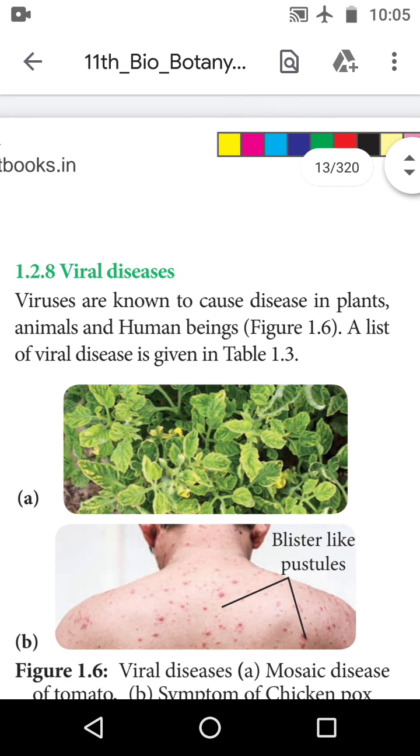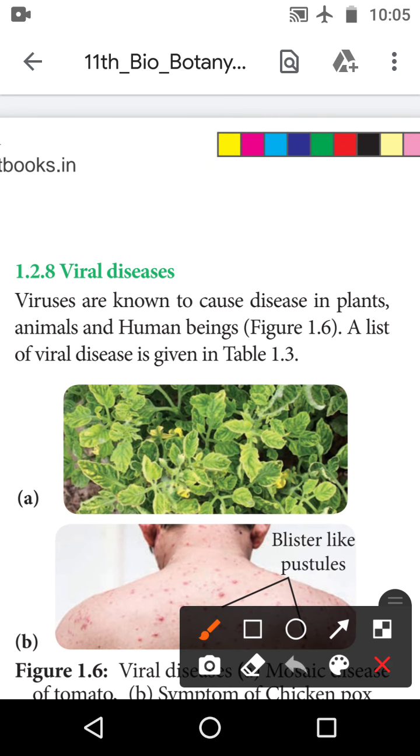The next one is viral disease. Many microorganisms are present. What are the major microorganisms? Yeah, correct. Virus, bacteria, fungi, algae and protozoa are the major microorganisms. The virus is the first major microorganism, so we will see viral disease.